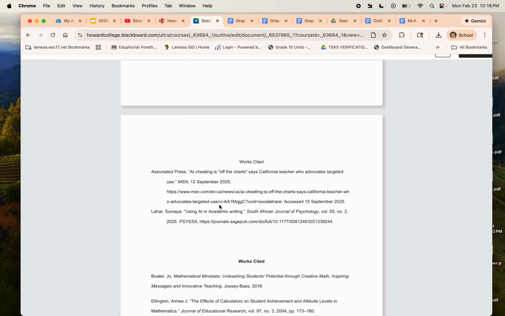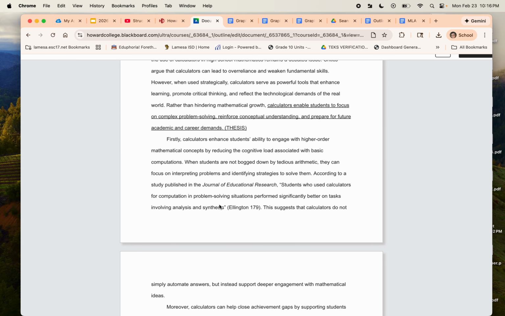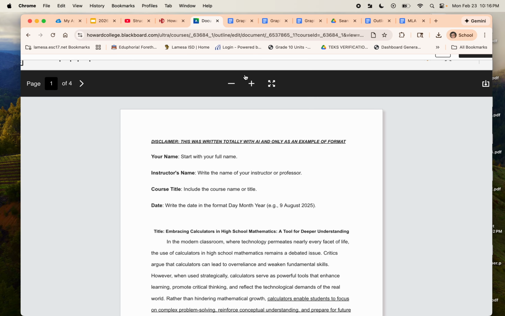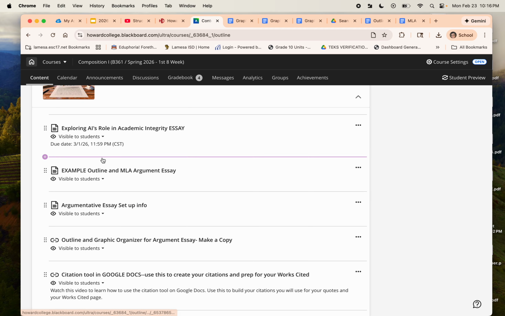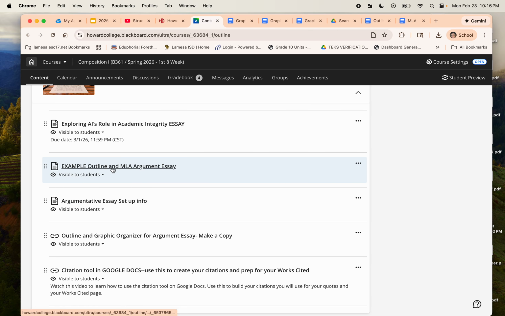This was me showing how to use the works cited tool that's in the other. So I apologize for that part. All right, so now I'm going to go back. So those are 2 examples for you to see there. And that's under example, outline, MLA argument. These are here so you can kind of use them as a formula. It's not the same content. Obviously, it's a calculator content, but it's kind of the same concept.